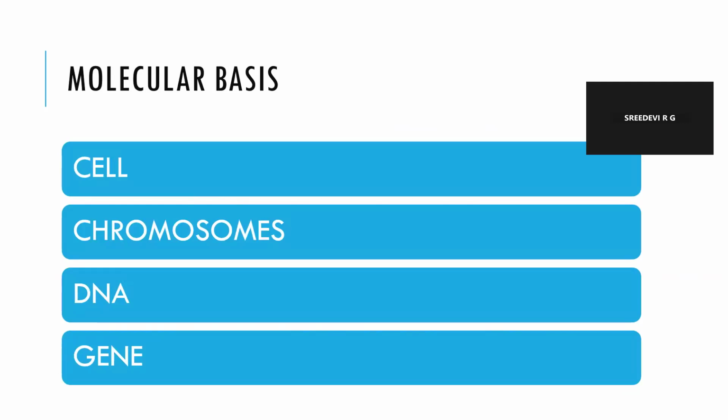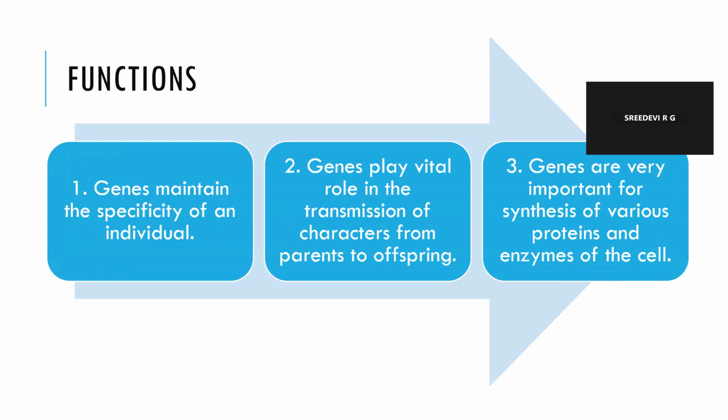Now, coming to the molecular basis, it comprises of cell, chromosome, DNA, and gene. Now, what are the functions of genes? So, genes maintain the specificity of an individual. Genes play a vital role in transmission of characters from parents to offsprings. Genes are very important for synthesis of various proteins and enzymes of the cell.